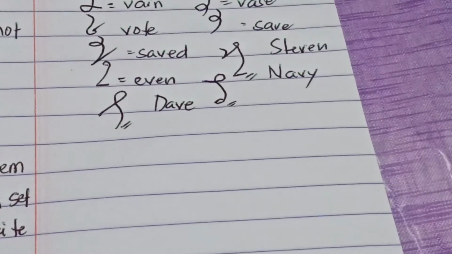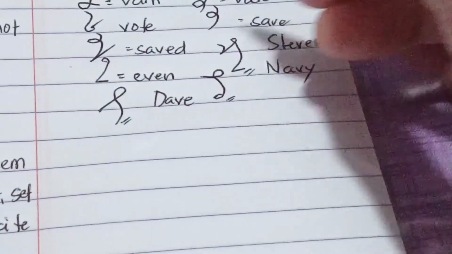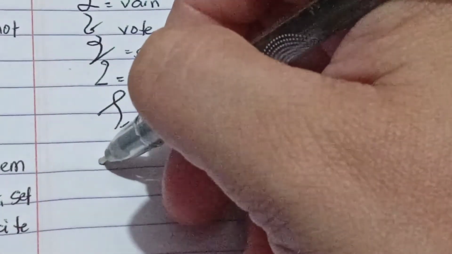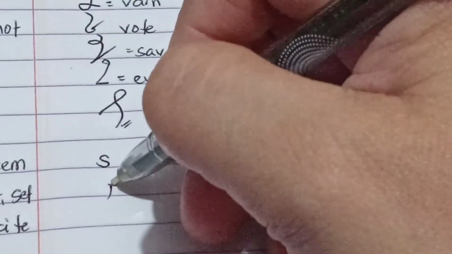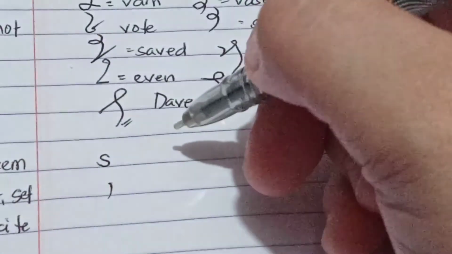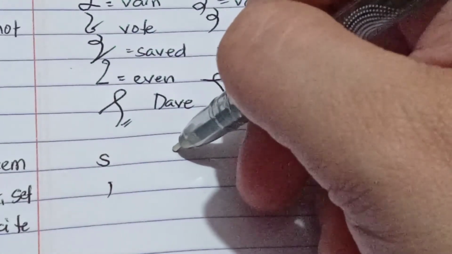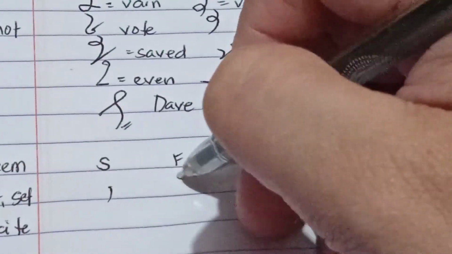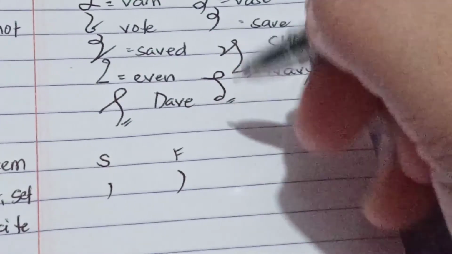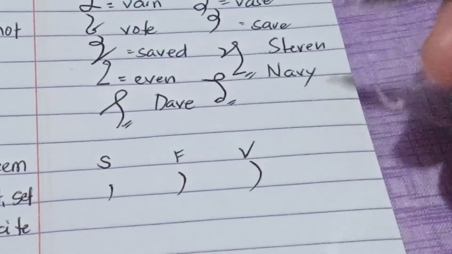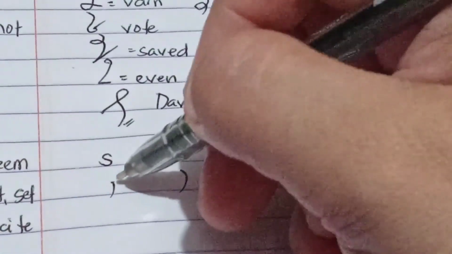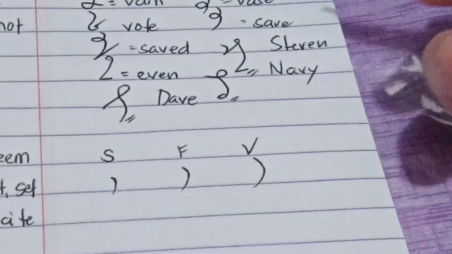Okay, so recap lang po ulit tayo. Again, the sound of S is represented by a short downward curve. We call that comma S. And the sound of F is represented by a medium size downward curve. And the sound of V is represented by a long downward curve. As you can see, pare-parehas lang po sila ng symbol.